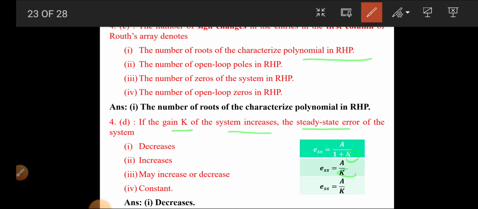If the gain increases, that means the steady state error value will decrease. So if the k value is increased, this becomes very high in all the steady state error equations, so this value will become less. So that's why the first option is the correct answer.